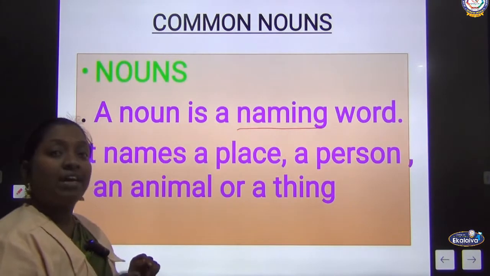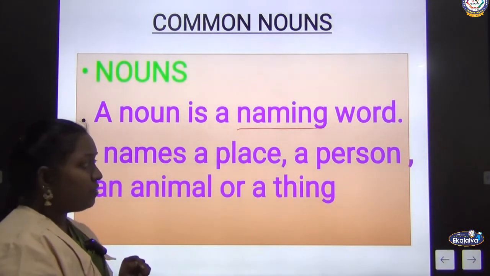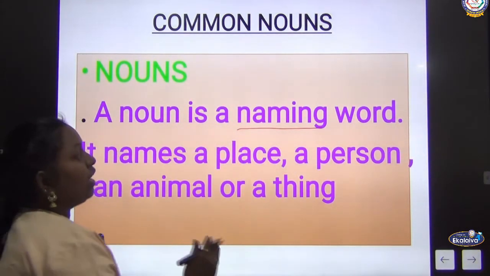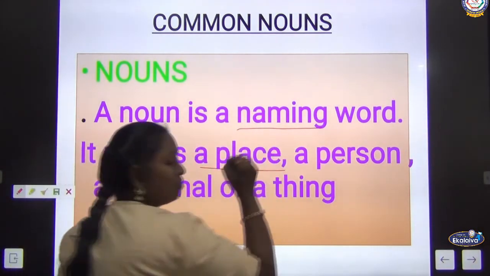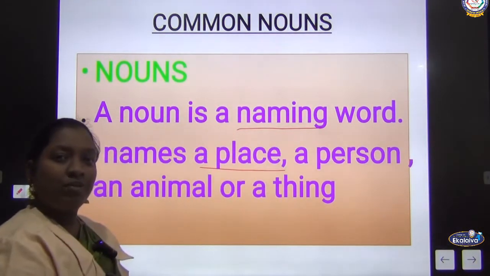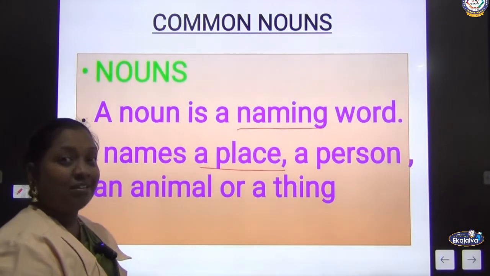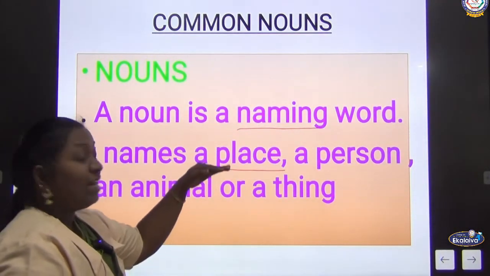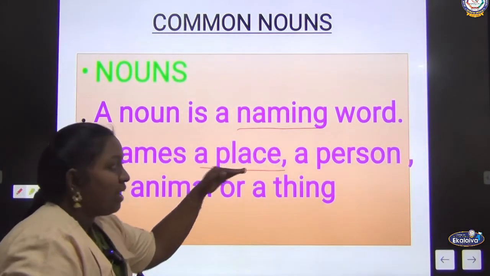Name, it will represent a name. So what name will it represent? It will represent a name of a place. When I ask you where we are now, what do you say? We are in the classroom. So that represents a name of a place.